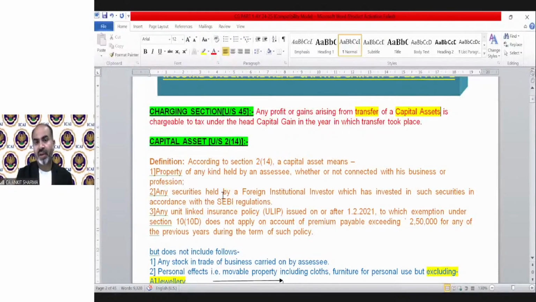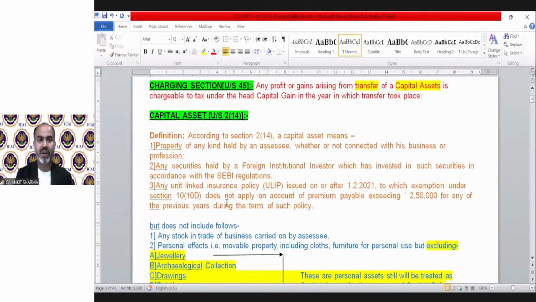According to section 2(14), a capital asset means property of any kind held by the assessee, whether or not connected with his business or profession. So if you are having a property, whether it's for your personal purpose or property in your business, if it is property, that means an asset, it will be treated as a capital asset.